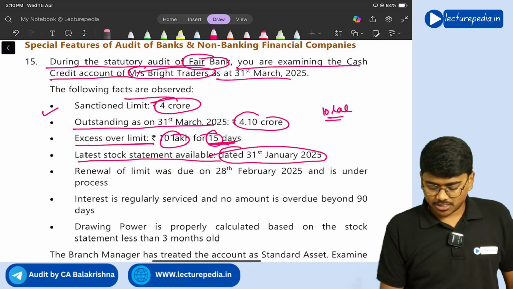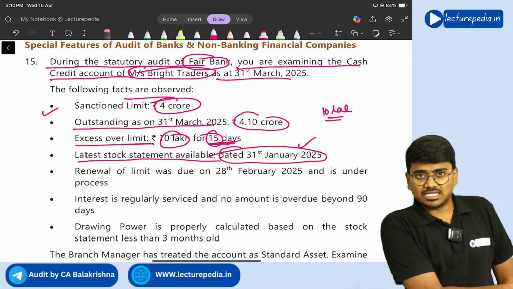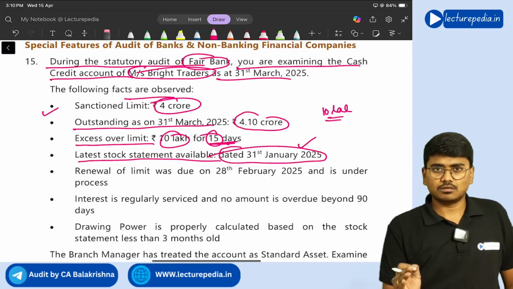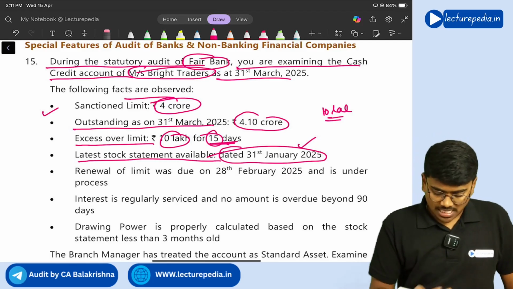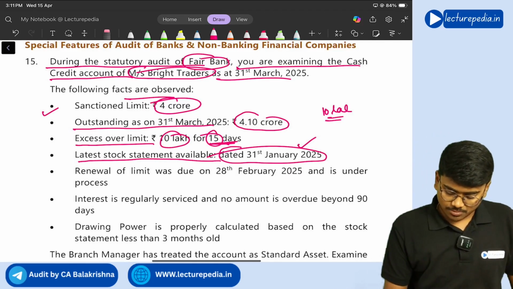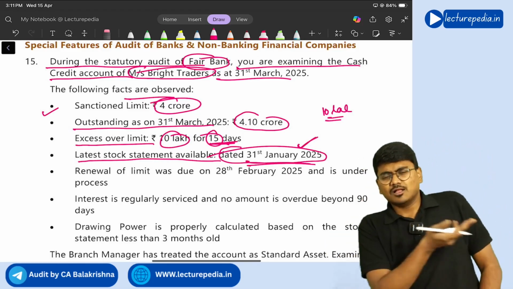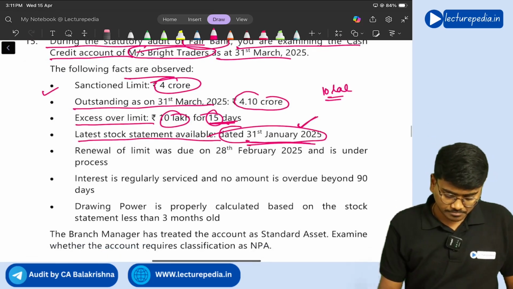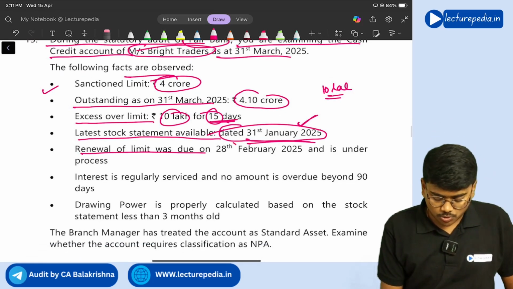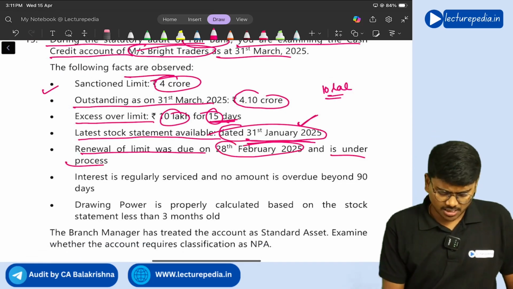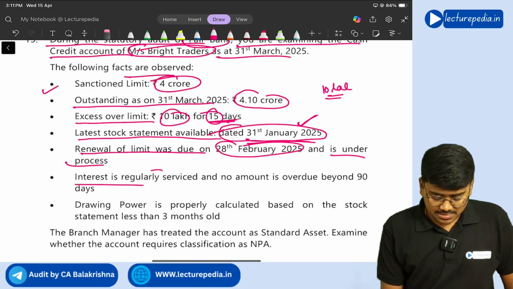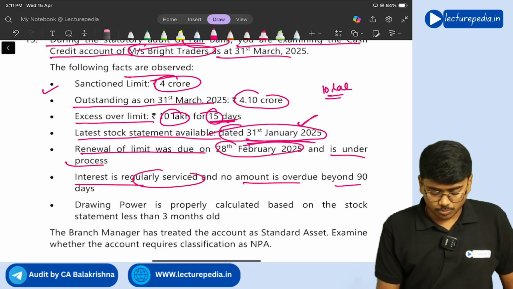So the stock statement should also be the latest, within the past 3 months. Stock statement should not be older than 3 months, right? So as on 31st March, a stock statement prepared as on 31st January 2025 is available. That means within 3 months only. Next, renewal of limit was due on 28th February 2025 and is under process. Okay.